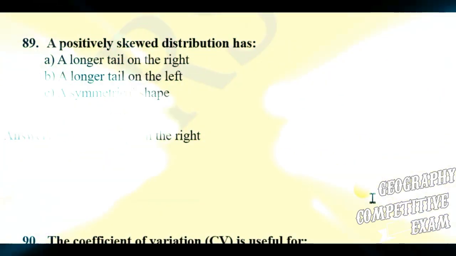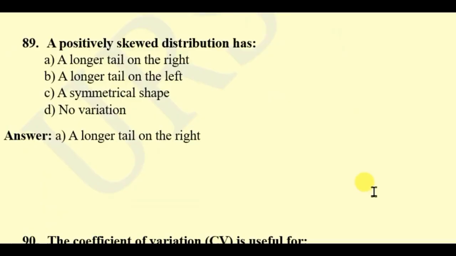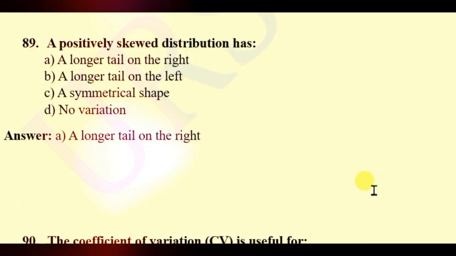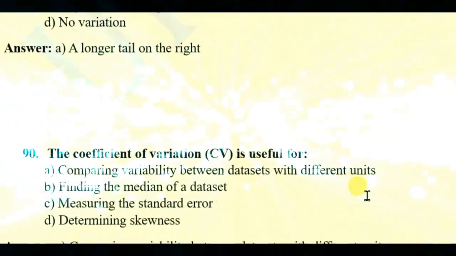Question 89. A positively skewed distribution has: a longer tail on the right, a longer tail on the left, symmetrical shape, no variation. The right answer will be longer tail on the right.